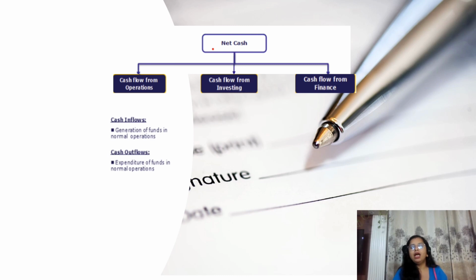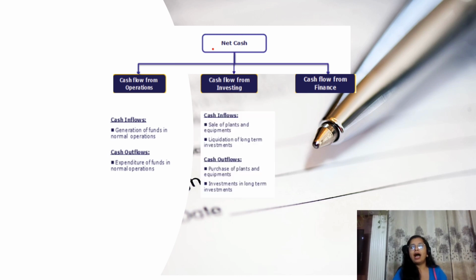For example, if I have a stationery shop, my main business is purchasing books and notebooks and selling them. So what is my cash inflow? When I sell my books, notebooks, and pencils to the customer, that is my inflow. And when I purchase, that is my outflow. That is my principal revenue generating activity.